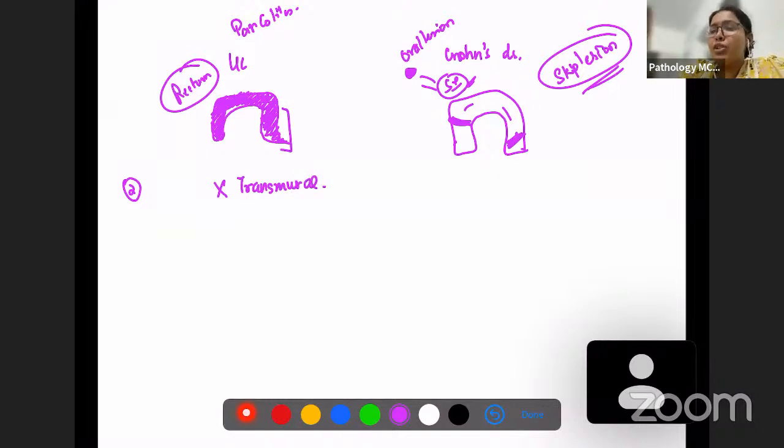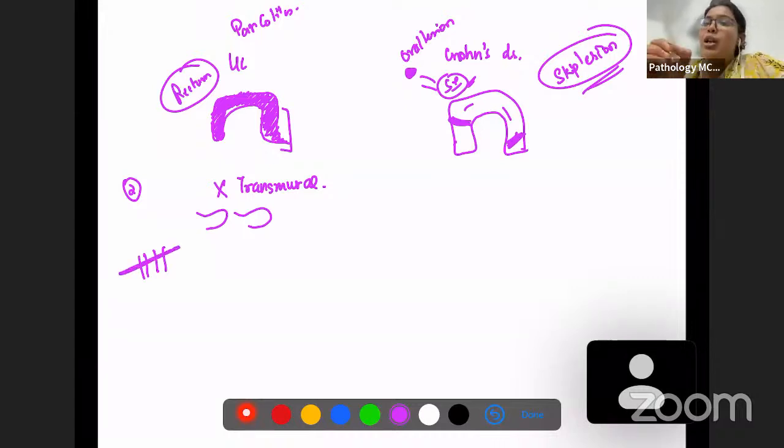And because it does not have transmural involvement, there is polyp formation. Because transmural involvement means it's going to involve all the 4 layers, a through involvement. So polyps will not be formed when there is a through involvement. Polyps will be formed only when there is a superficial involvement. So polyps are going to get formed and stuck on the superficial mucosa.